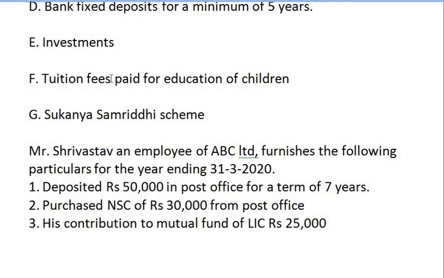Suppose you have 4 or 5 children, but you can claim deduction on tuition fees paid for any 2 children. So from the assessee's point of view, you have to choose those tuition fees where the amounts are highest compared to other children, by which the tax liability decreases and post-tax income of the assessee increases.